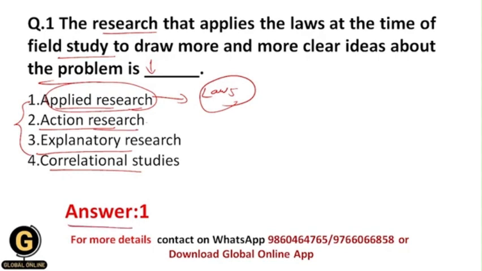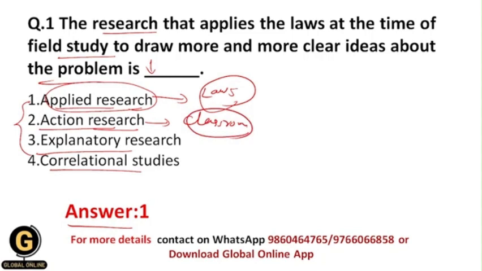Action research is again a type of research, and by using action research we basically solve the immediate problems, but here we don't apply the laws to our problems. This is the big difference between action research and applied research, and that's why action research is specifically implemented in the classroom environment, or you can say in the teaching and learning processes.